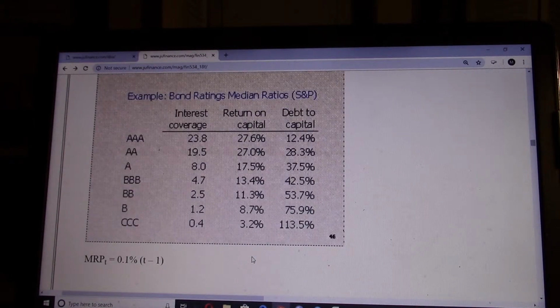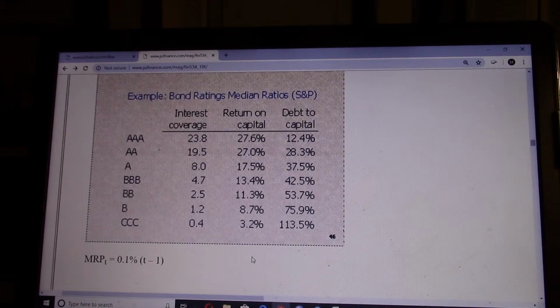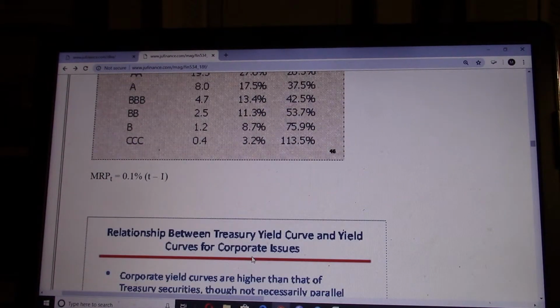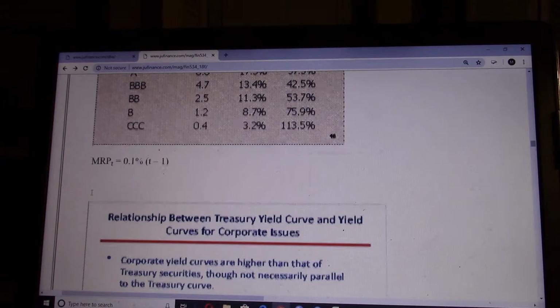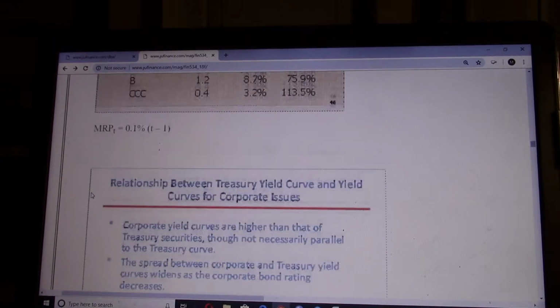Okay, so you can see this is a summary for bond ratings. You see the top one AAA and the bottom one CCC. You see quite a difference for these ratios. Okay, MRP is maturity risk premium. This is how to calculate the maturity risk premium. T is how long until the bond matures. The longer it is, the higher the maturity risk premium should be. But these are not required for the calculations for this chapter. But anyhow, just for information.